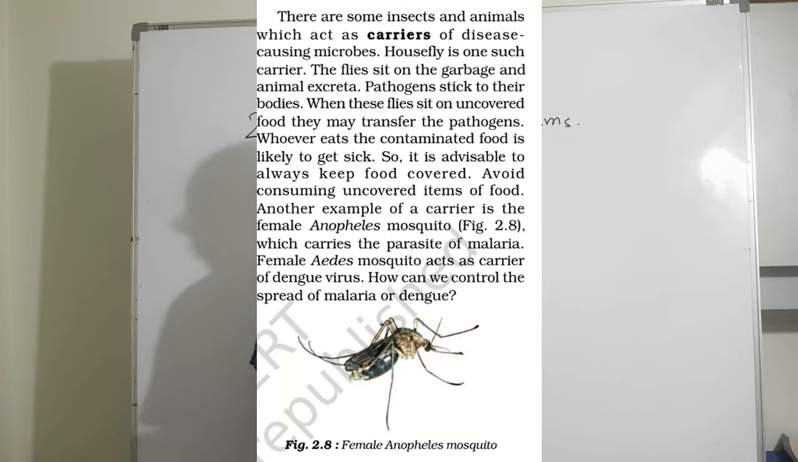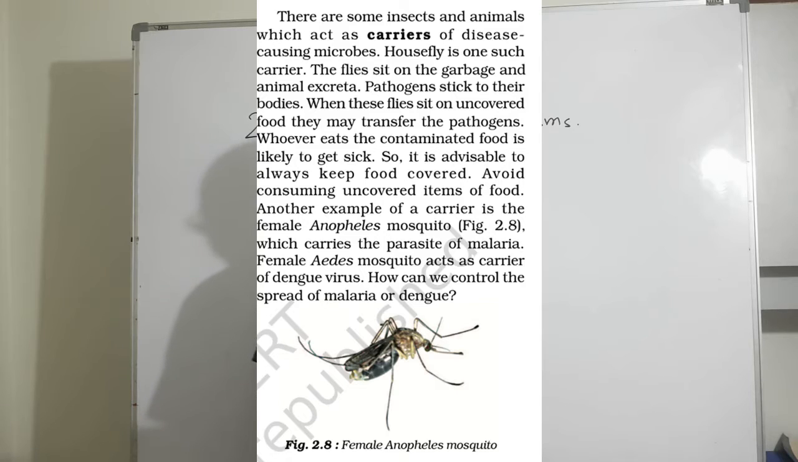The flies sit on the garbage and animal excreta. Pathogens stick to their bodies. When these flies sit on uncovered food, they may transfer the pathogens. Whoever eats the contaminated food is likely to get sick. So, it is advisable to always keep food covered. Avoid consuming uncovered items of food.